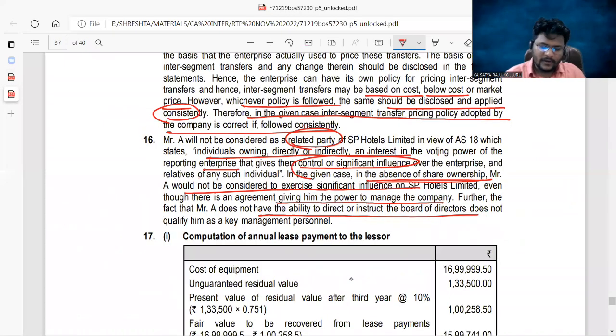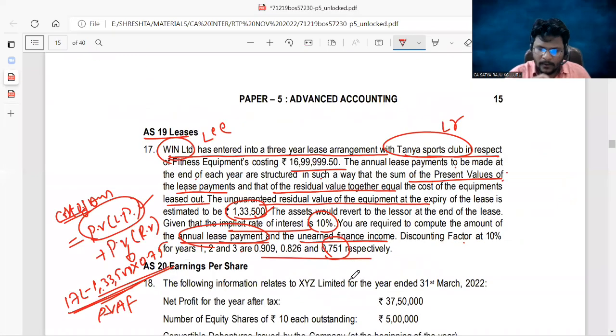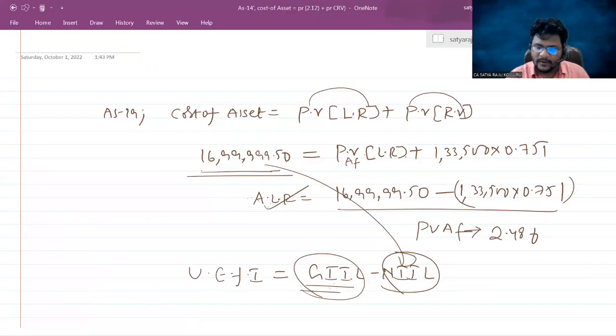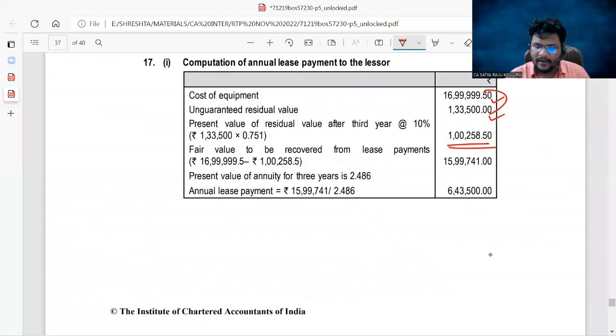So let me cross check the answers here. So the same, just they applied. First, this is the cost of equipment. This is the residual value. If you observe here, my answer with the RTP answer, just they reduced this factor, then they got the fair value of the asset. With that, they divided the present value annuity factor, which was 2.486. Then they got the annual lease payment of 6,43,500.